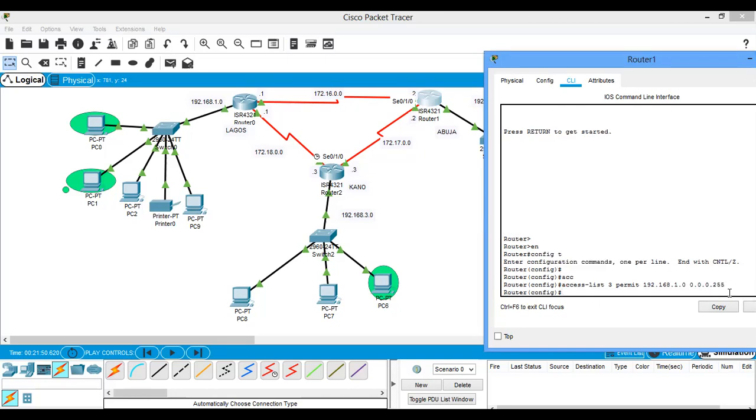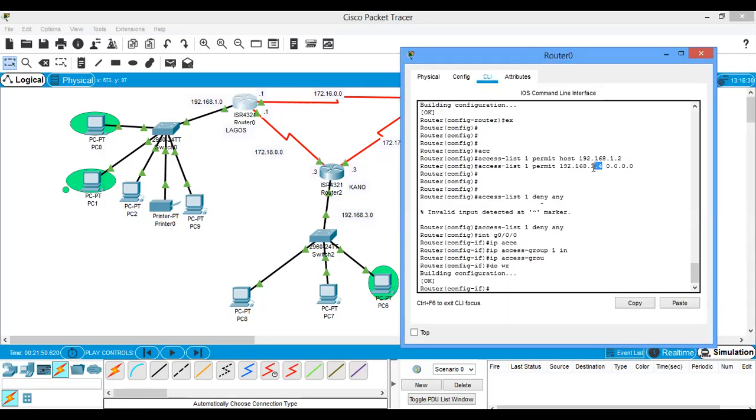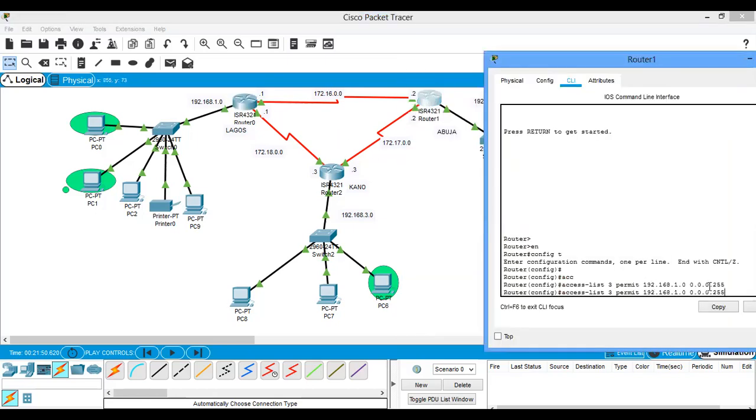So I have permitted people in Lagos. The last one, for the Lagos host, the wildcard mask was 0.0.0.0. That one is for hosts. When this is an IP address and I'm dealing with a host, this is the default wildcard. But here we are dealing with a network. This is a network address, and this is the wildcard of that network.